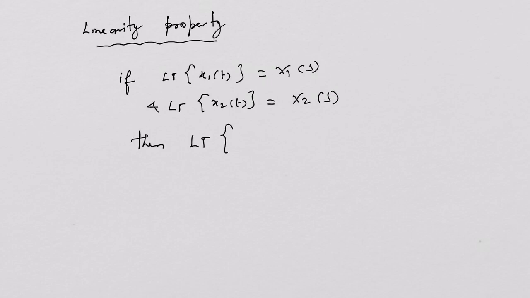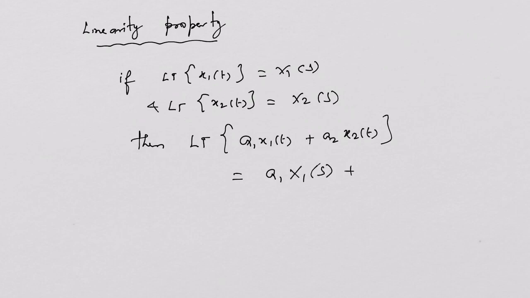the Laplace transform of the weighted sum of those two signals, a1 times x1(t) plus a2 times x2(t), is given by a similar weighted sum of Laplace transforms. So a1 times X1(s) plus a2 times X2(s). How to prove this? I hope this is very easy. The proof is really very easy.